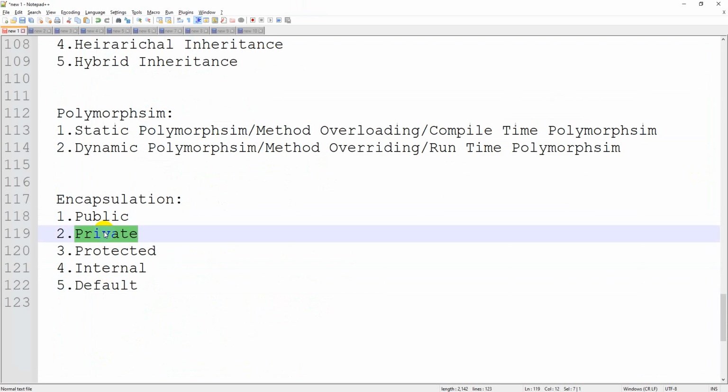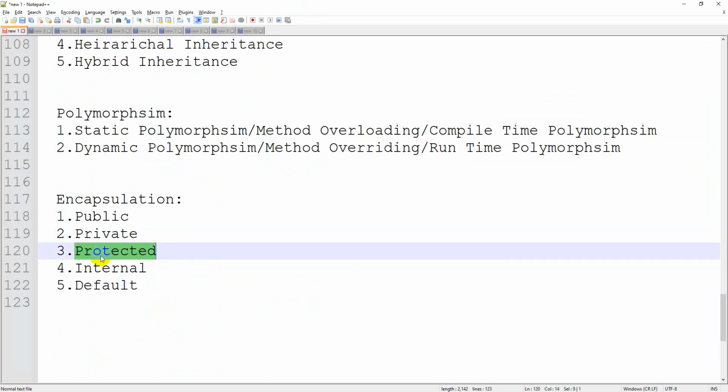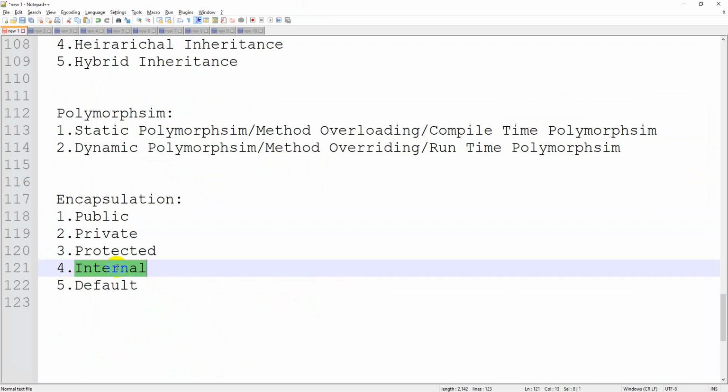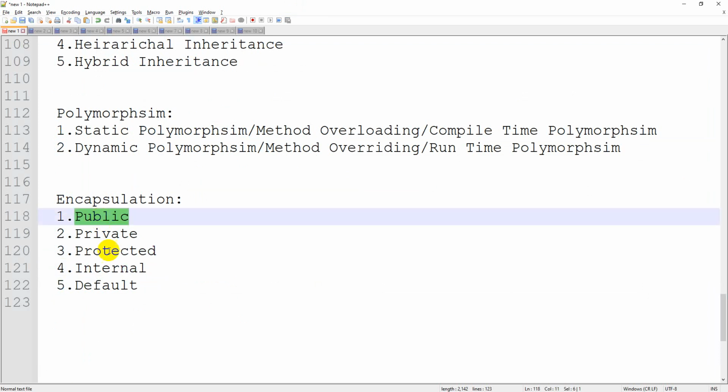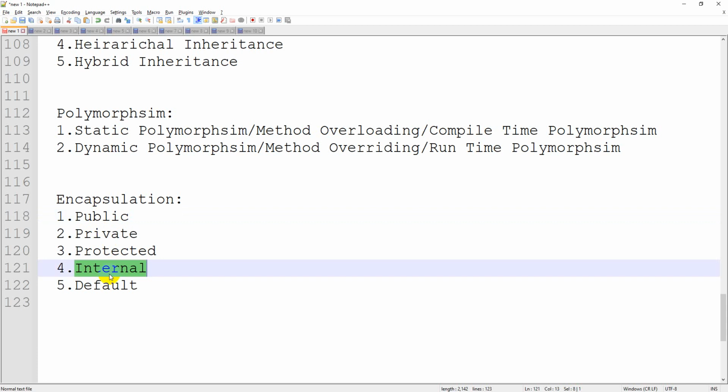So once again I am repeating: public is open everywhere, it can be accessed everywhere. Private is only within the class. Protected, you can access within the class and from the child classes, where you can access and pass the values. Internal is like public, but it won't be accessible to other projects.